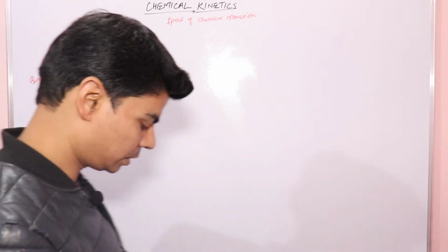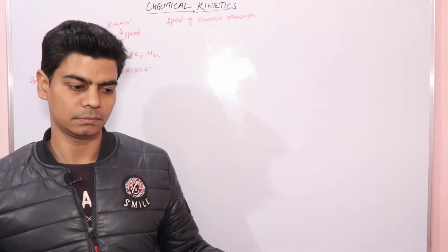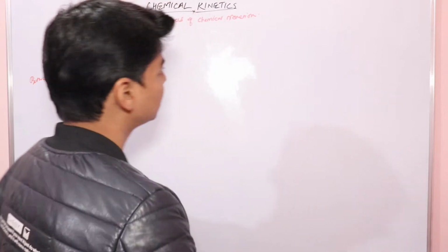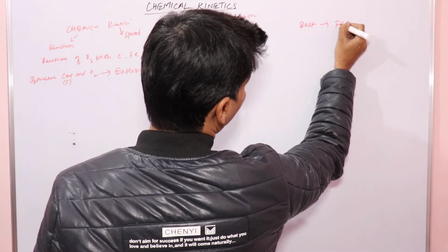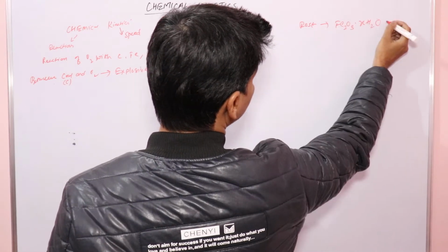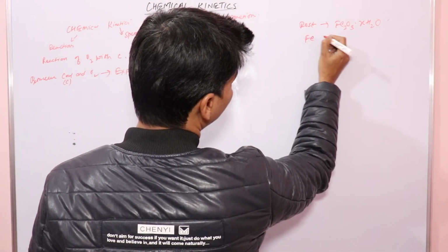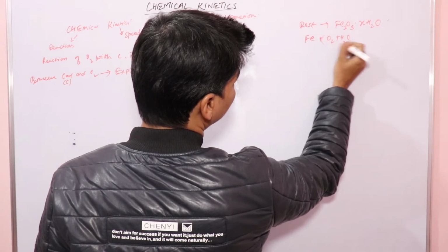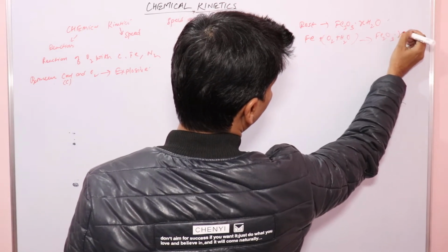Now if we talk about the reaction between iron and oxygen, we have already gone through this when we studied rusting of iron, right? Rust is hydrated ferric oxide, Fe2O3.xH2O. This is your rust, hydrated ferric oxide, which is formed by the reaction of iron with oxygen in the presence of water vapor, right?